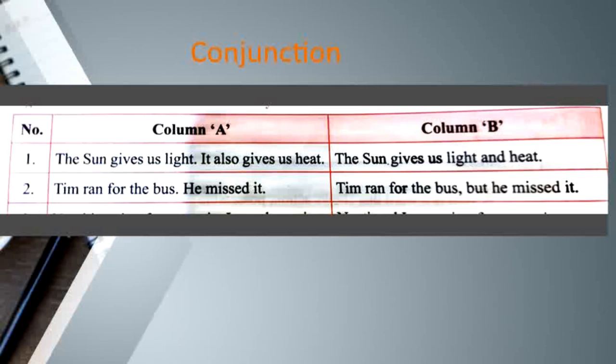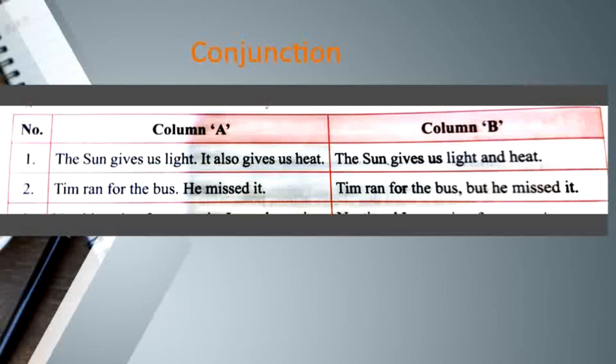So there was no need to write two different sentences, but whatever you wanted to convey through the two sentences was conveyed through one sentence itself with the help of one additional word, and, which is acting as a conjunction. The sun gives us light and heat. So the word and is the conjunction over here.